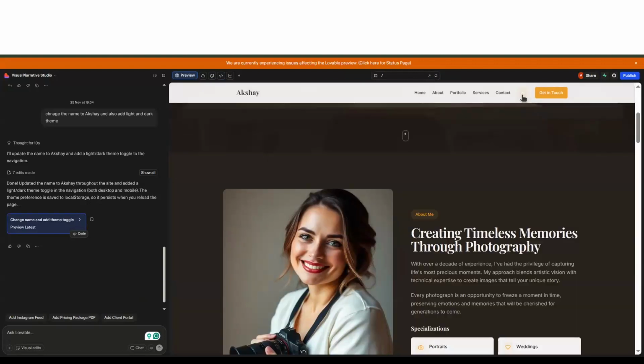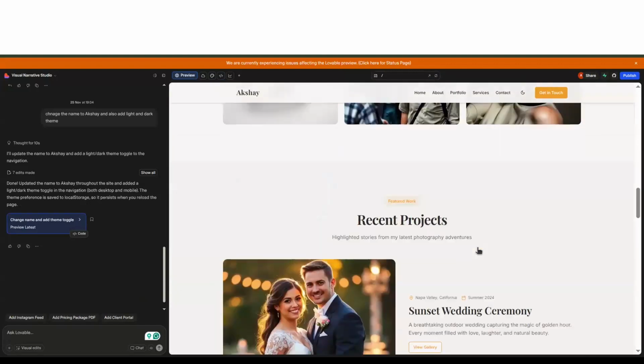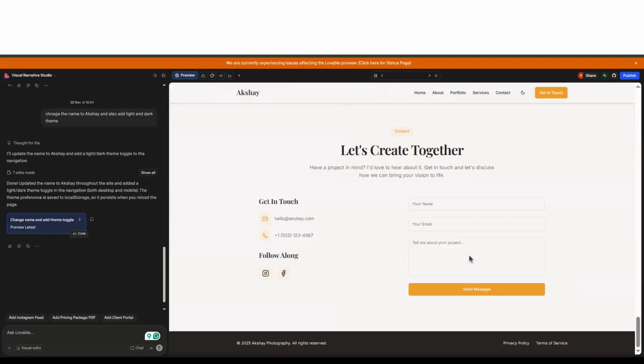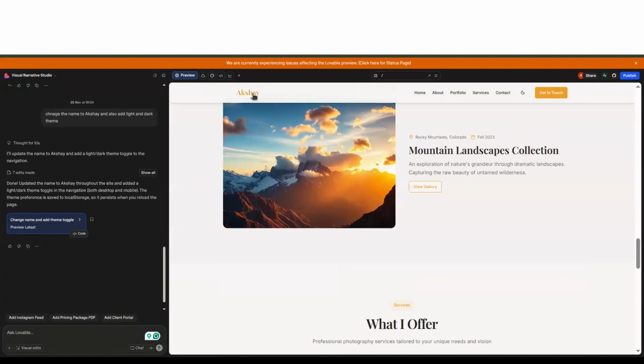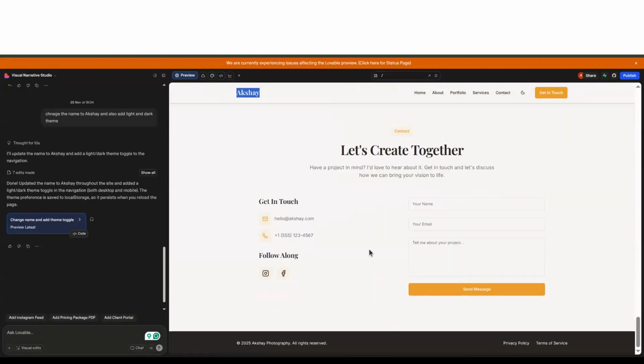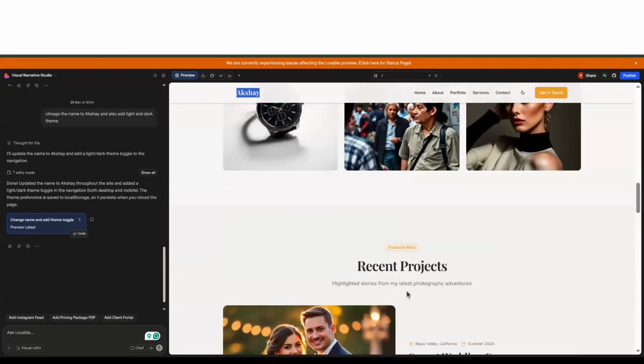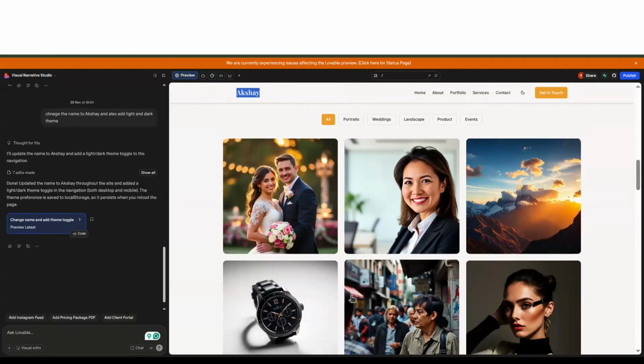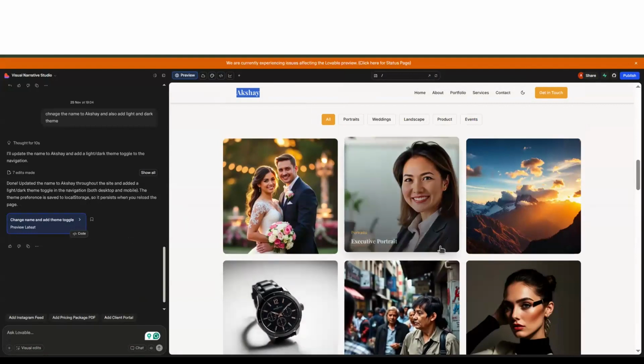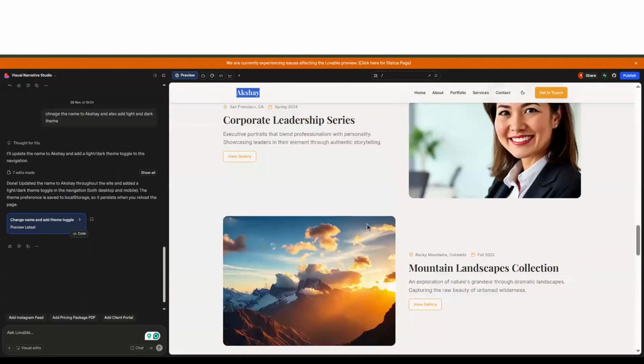So here is the button for dark and light theme. So yes, this is something that you can directly do without any coding. Puts my name here as well. Nice. So you can see that without any single line of code. Yes, I did use some code for the snake game, but for this, I did not even write a single line of code, and it generated me an entire website.